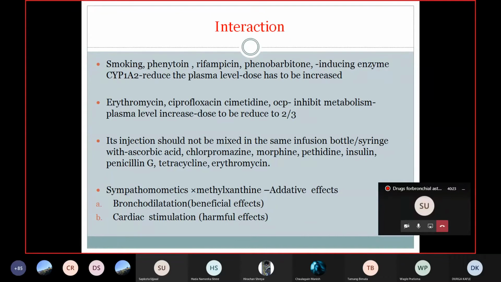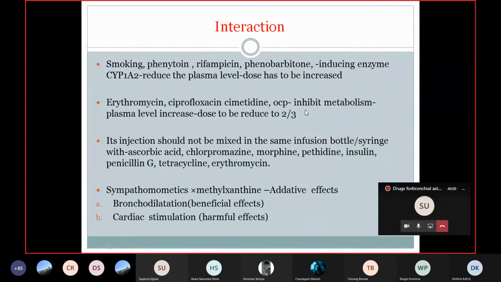When there is an increased concentration of the enzymes, there is increased metabolism, that is, fast metabolism of the particular drugs. So when you are using these drugs with enzyme inducers like rifampicin and phenytoin, the plasma concentration of theophylline is decreased. In that condition you have to increase the dose when you are using enzyme inducer drugs.